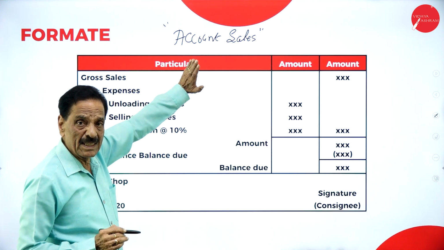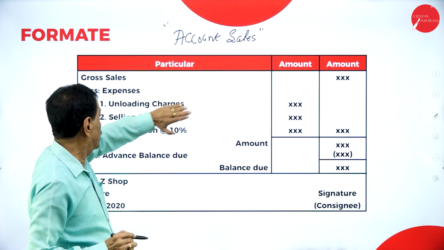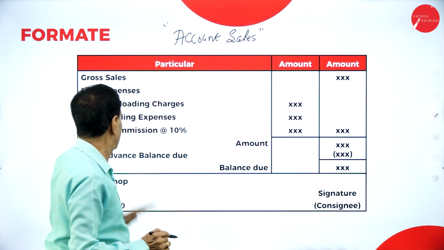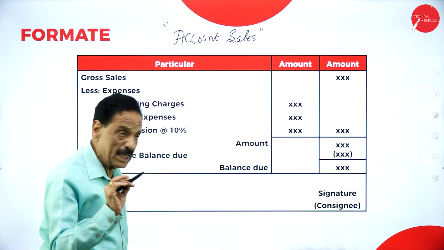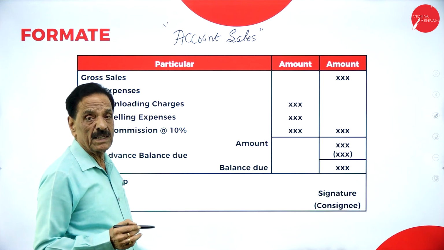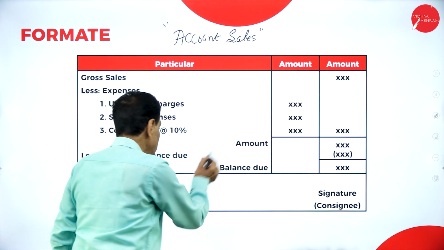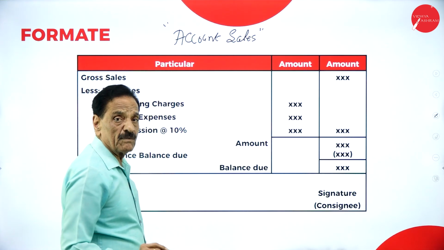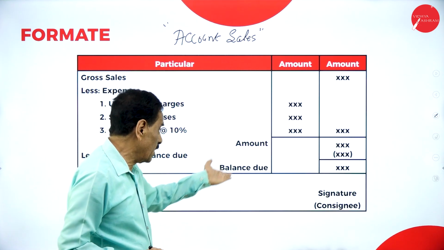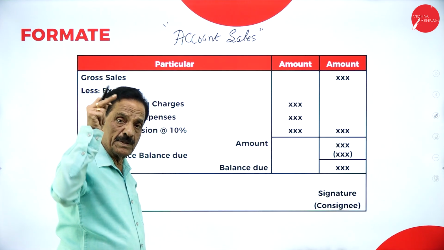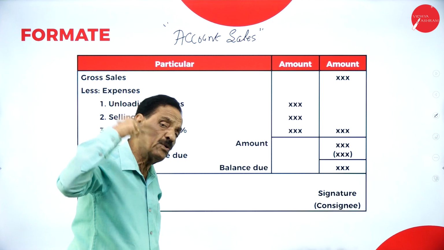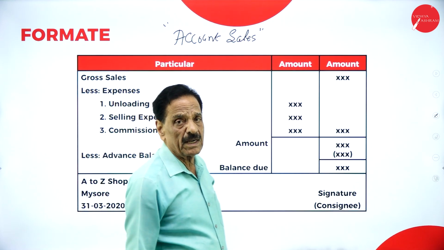Sales made by the consignee is called an account sale. Total gross sale, less expenses of the consignee, less commission of the consignee will be deducted, the balance, and whatever advance given by the consignee to the consignor will be deducted. The balance will be sent by consignee to consignor in the form of a check or a draft.